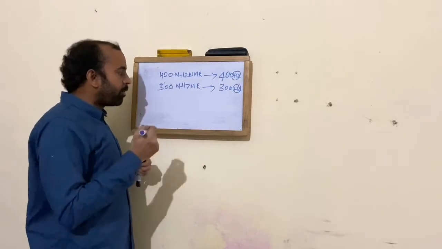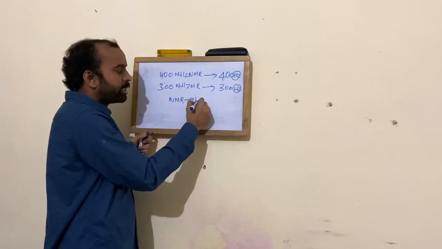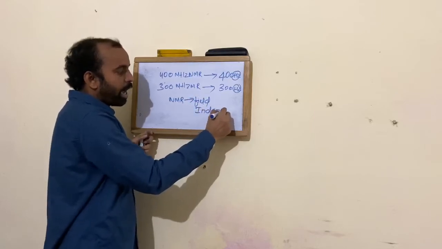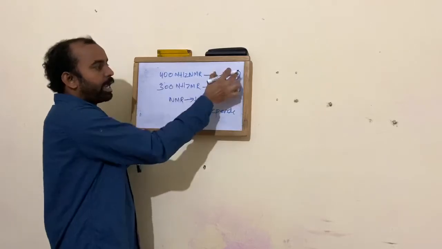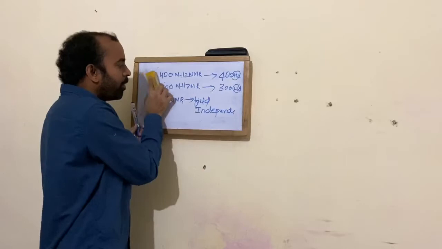However, the NMR scale is converted into a field independent signal. So how do you convert a field dependent NMR signal to a field independent NMR signal? You use a formula.